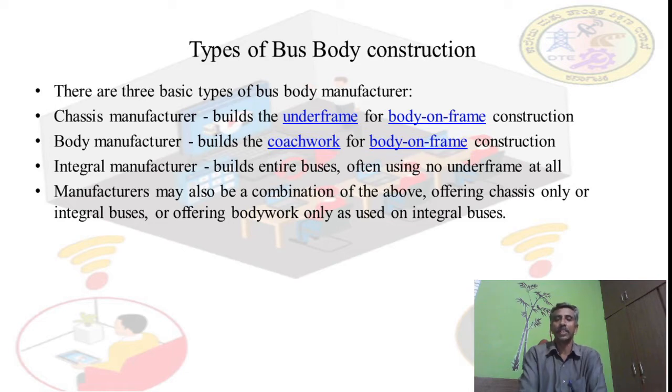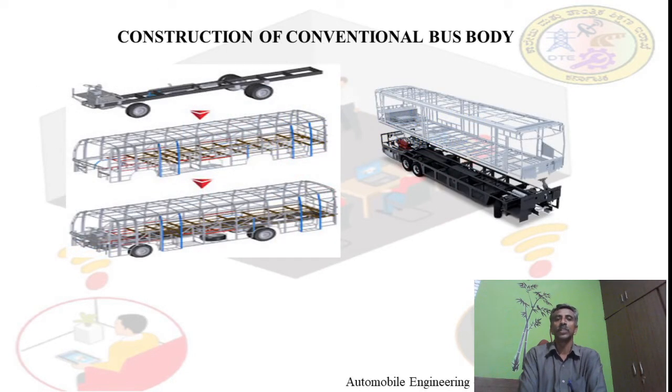In the construction of a conventional bus body, the under chassis is separate. On the under chassis, the framework is mounted by making use of different fastening devices, connecting it with the upper body. On mounting the upper body, they provide the seating arrangements, cushion work, and upholstery work, as shown in the figure.